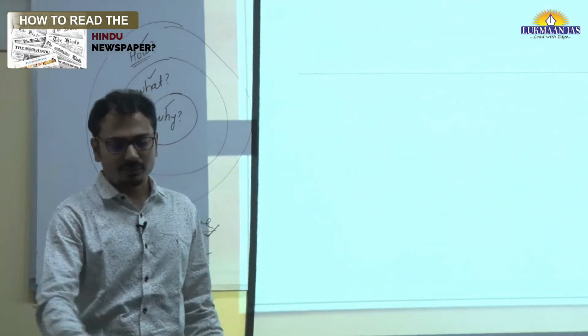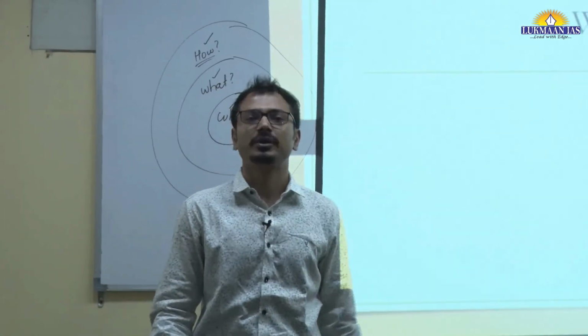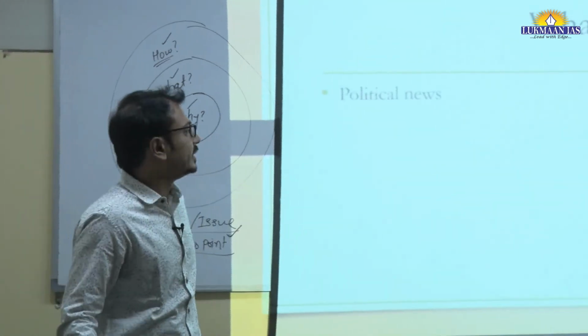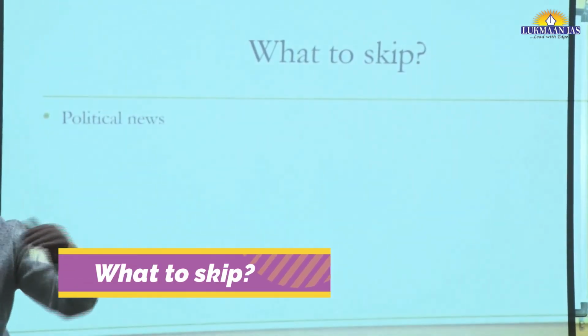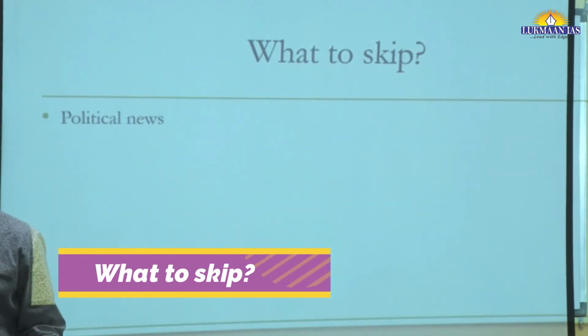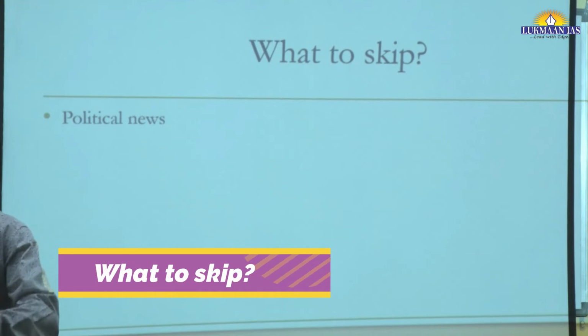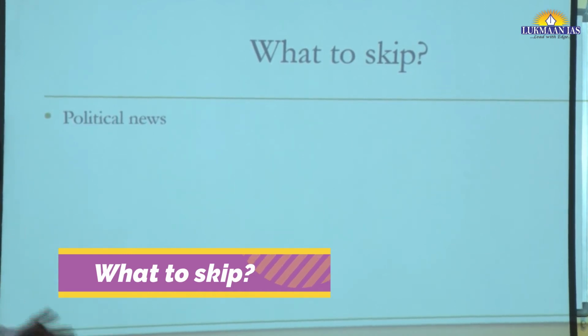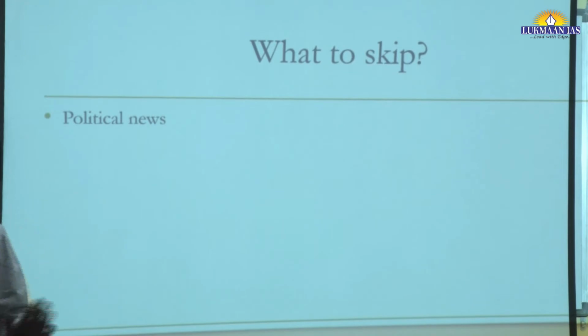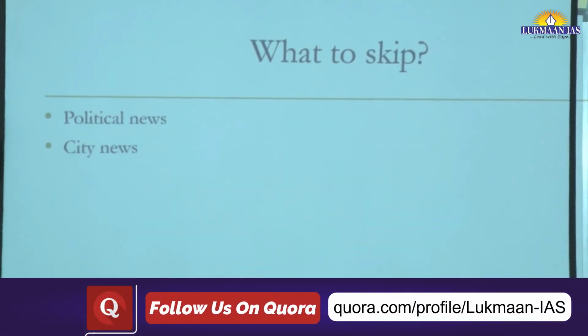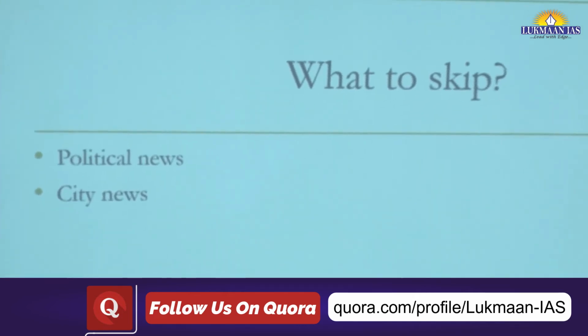Now, which part to be skipped? This is also important to understand how to read this newspaper. First of all, the political news: this political party has done this, the spat between the ruling party and opposition party, the head of that party saying that the ruling party is doing that. This is not important for your examination. So political news is to be skipped. City related news: if you are in Delhi, there will be a particular page related to Delhi news or NCR news. That is again not important.